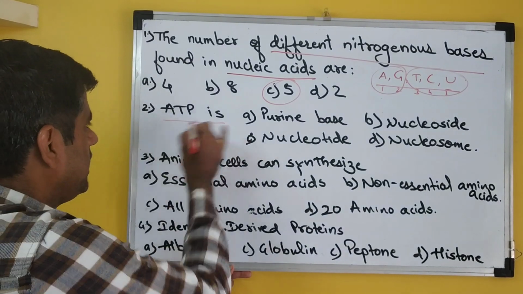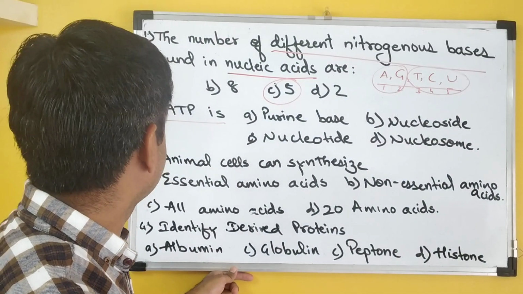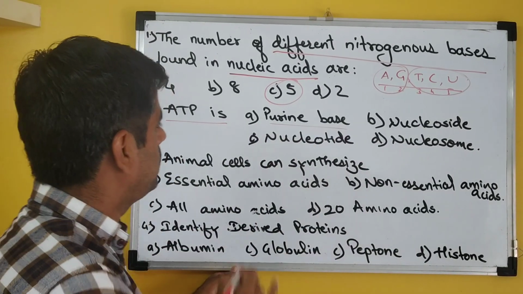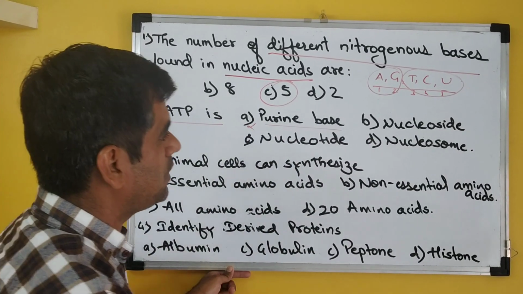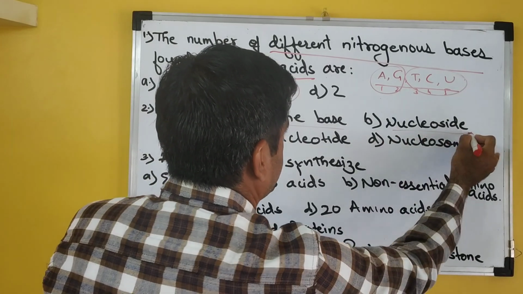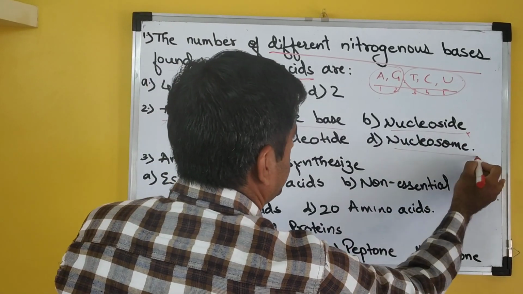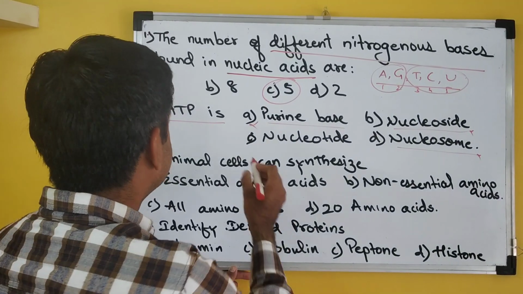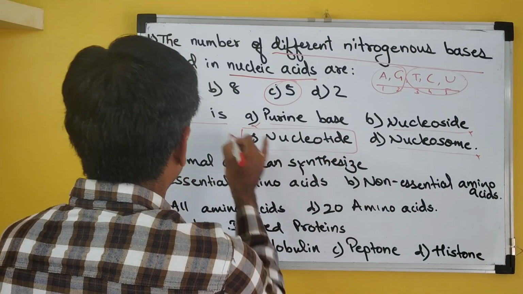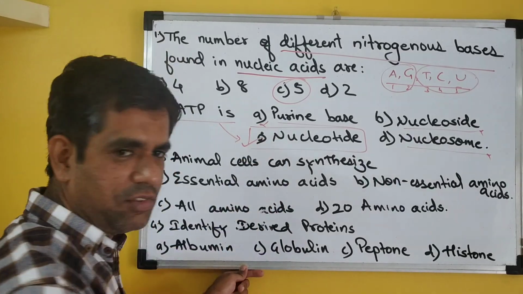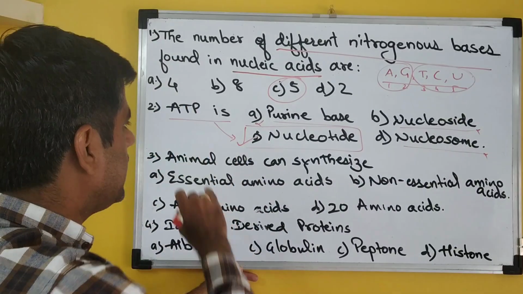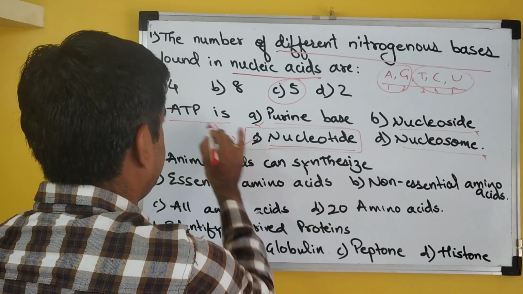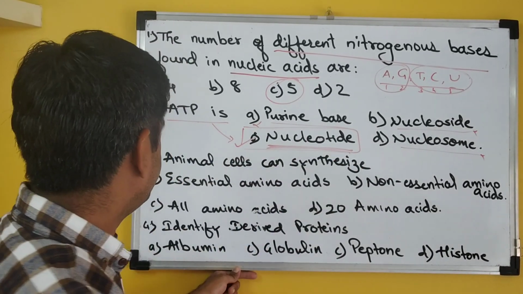Second question, it reads as ATP is. So ATP basically contains adenine, no doubt, which is a purine base, but it is not only a purine base. It has a phosphate, so it is not a nucleoside. For sure it is not a nucleosome, which contains DNA and histone and proteins. It is a nucleotide, right? So ATP is a nucleotide which contains a ribose sugar, adenine as well as 3 phosphate molecules. So ATP is a nucleotide.